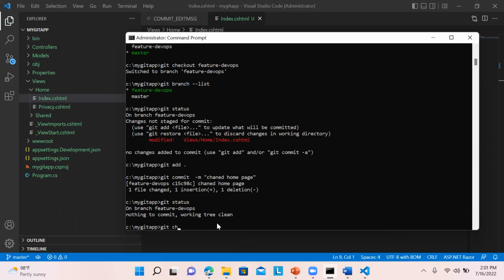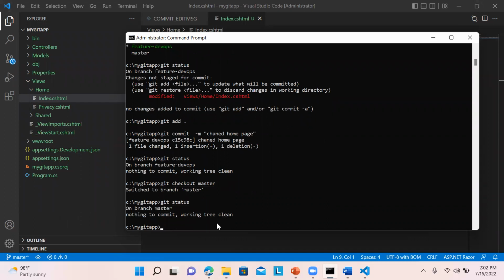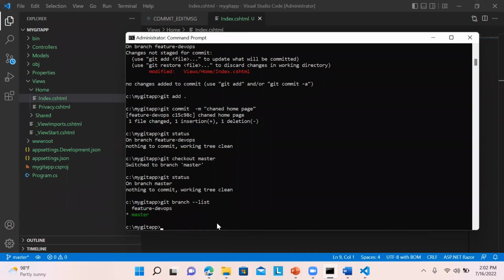Then we will go back to our master branch. In some of the books, it is mentioned as main, but it works with master. Git checkout master. So you can see switched to master branch. You can use the command git branch list to confirm it. So now we are pointing towards the master branch.